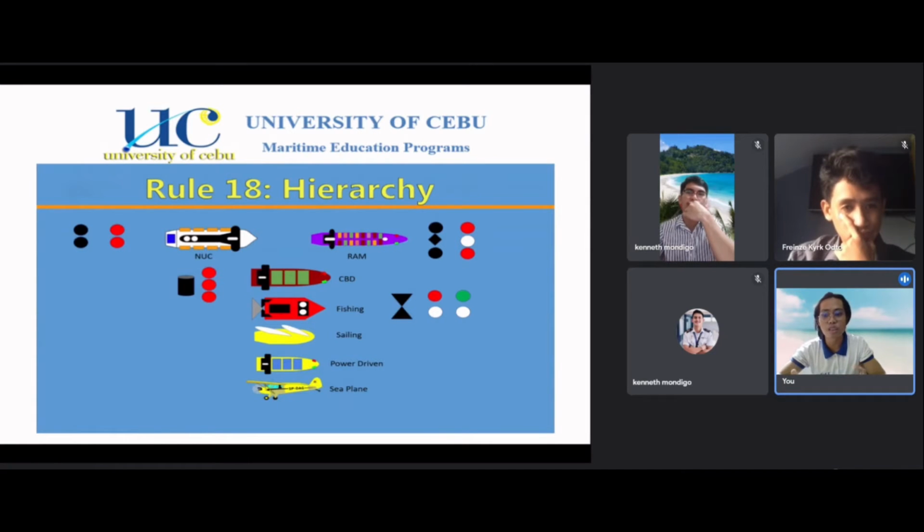So for the vessel constrained by her draft, it shows a black cylinder in daytime and three red lights in nighttime. A vessel fishing shows two triangles with the apex pointing towards each other. For the fishing vessels, it shows a red and white light at nighttime, and a green and white light if it is trolling. So I will show you a pattern on how to remember this easier.